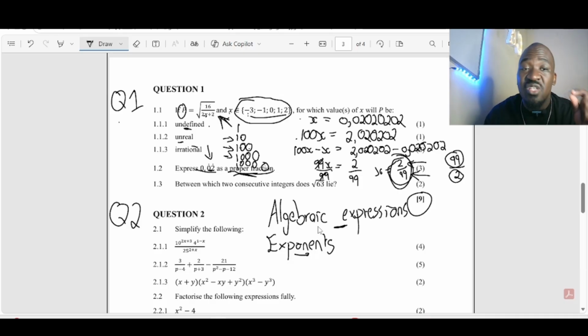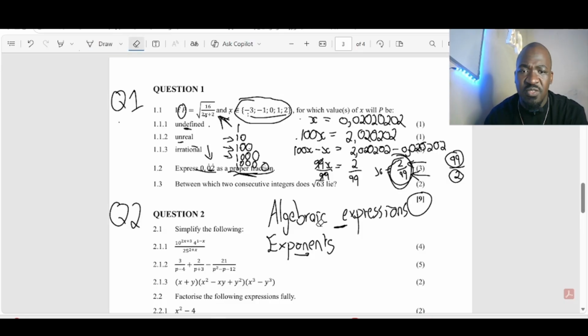Can you see, even those things, you must not forget them. You did them back in grade 8 as well as grade 9. So if you're just going to forget those things, then you'll keep on making basic mistakes that you won't even understand why you are making those mistakes.